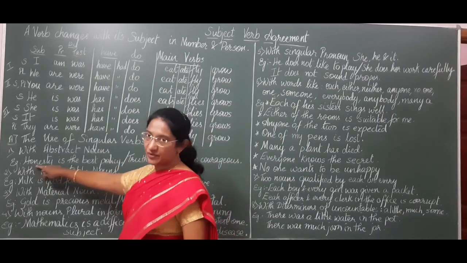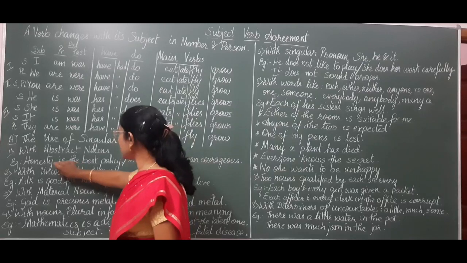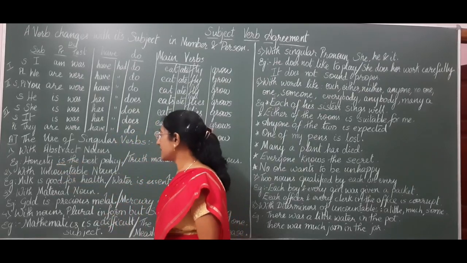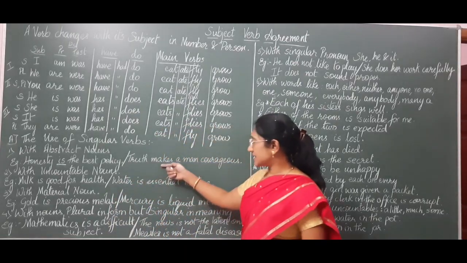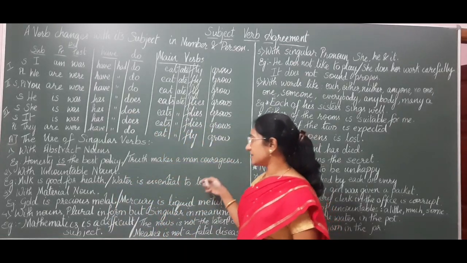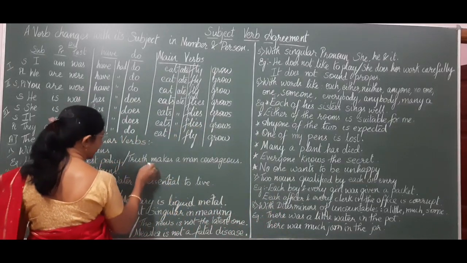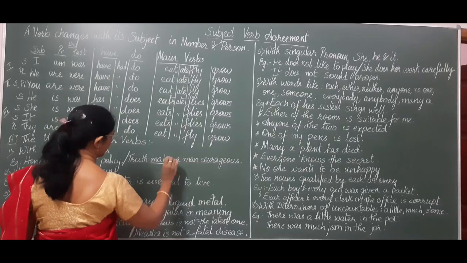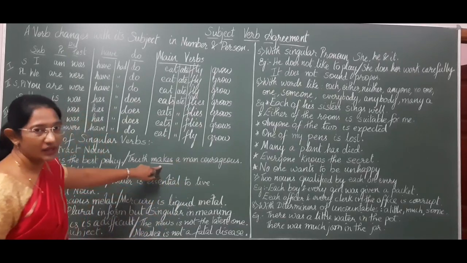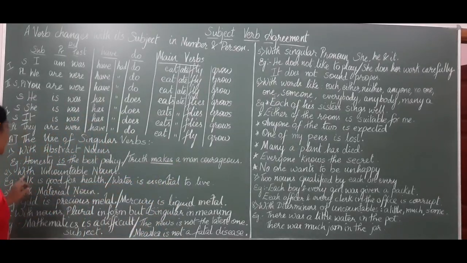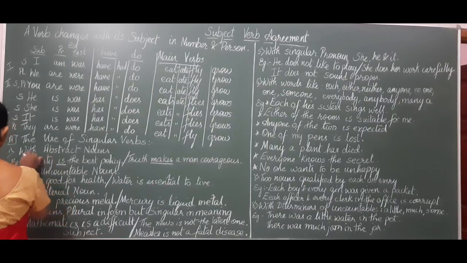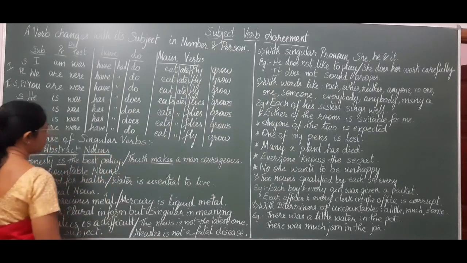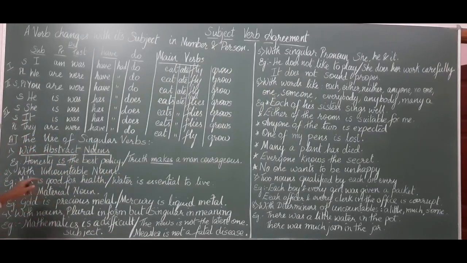Honesty is an abstract noun, and we use a singular verb, is, with it. Truth makes a man courageous. Truth is an abstract noun, and we use the singular verb makes with it.